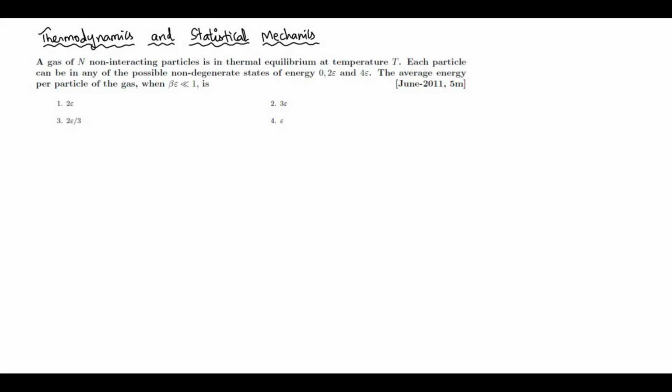The solution to this problem. So what is given? Given 3 energy levels, they are non-degenerate. So this is epsilon 1, which is equal to 0 epsilon. So this is the ground state energy.